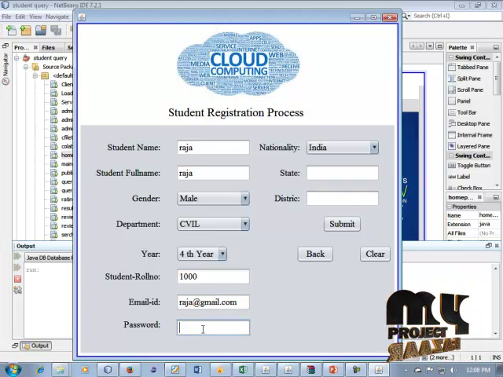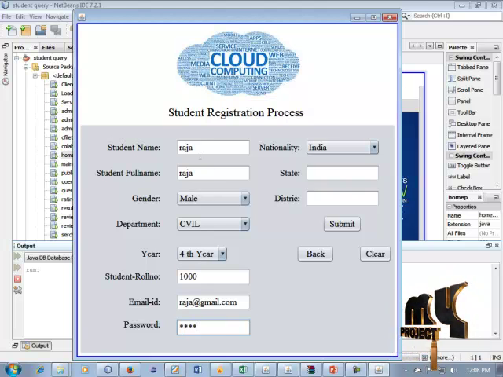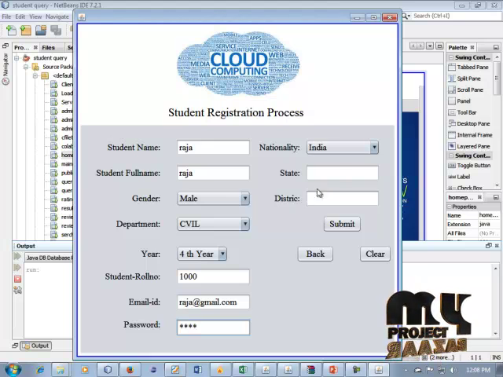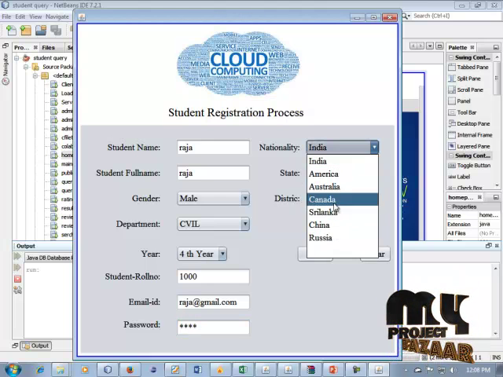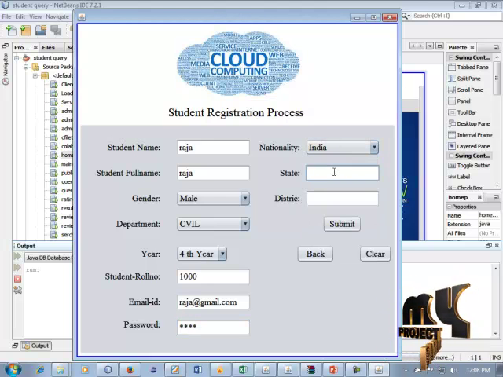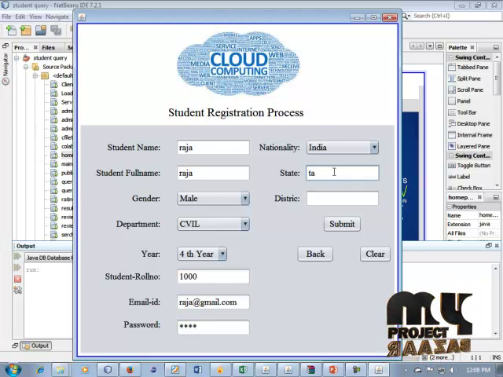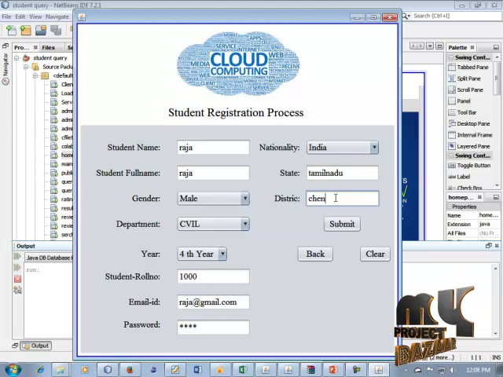Okay, password Raja. The name is your choice. You can select any of the names for states. On it is a nationality, state. Okay, Tamil Nadu, district Chennai. Okay, all of the information can be registered in the cloud process.